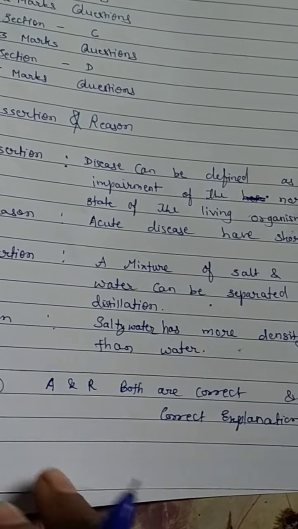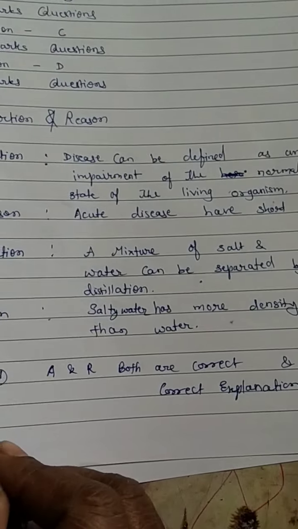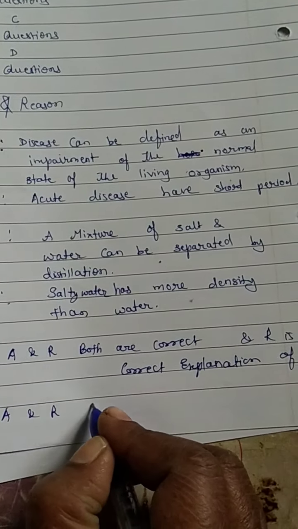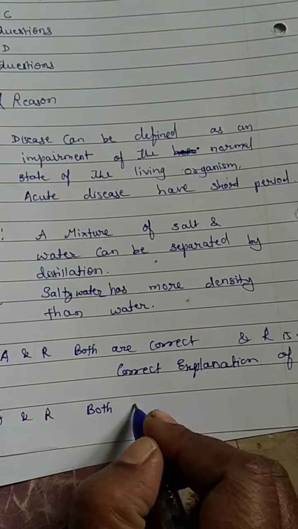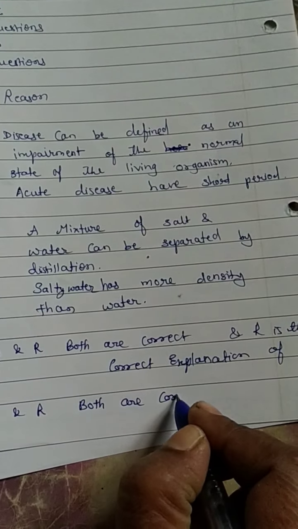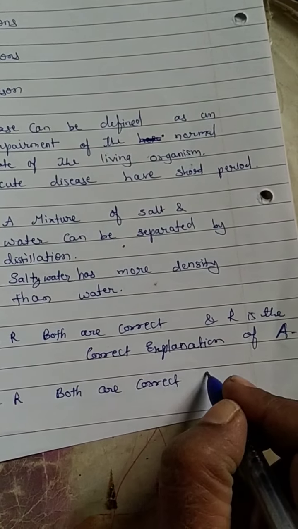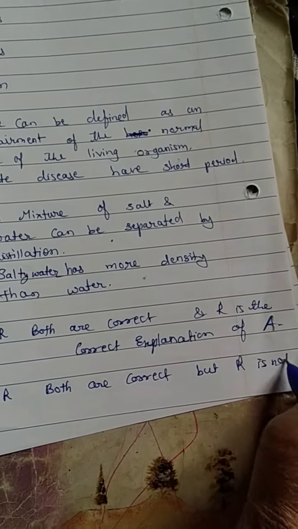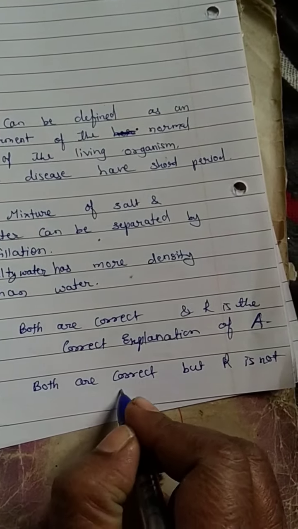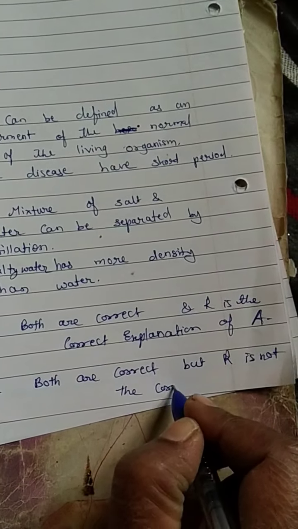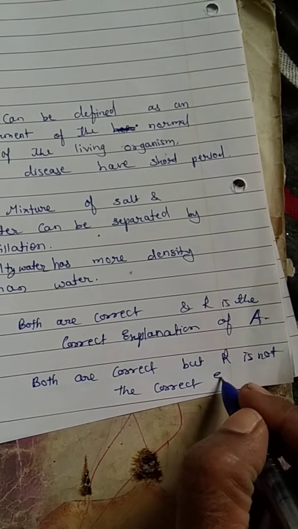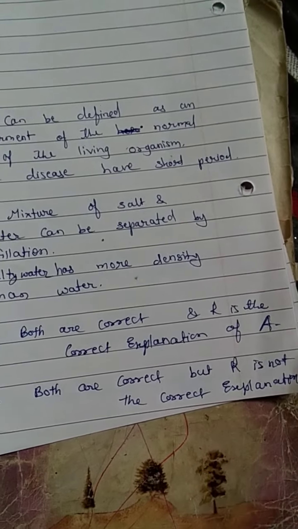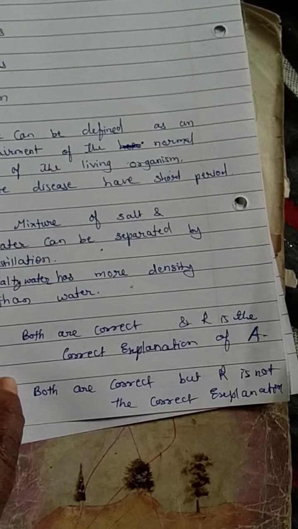This is the first statement. Second, assertion and reason both are correct, but reason is not the correct explanation of assertion.